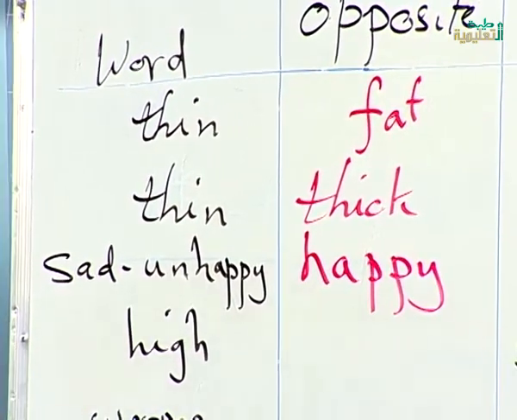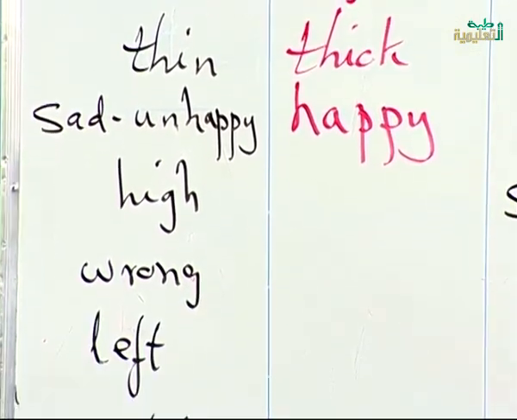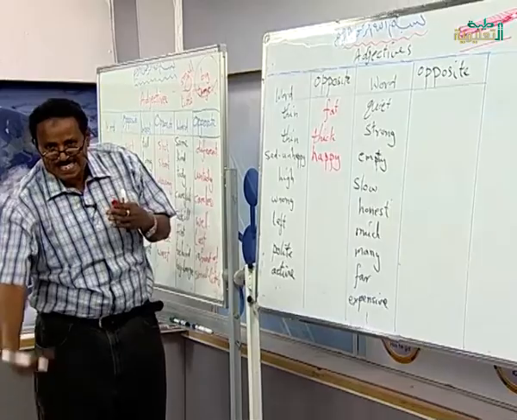Okay. High. Anything which is up, which you cannot reach, we say high. The opposite of high is low.